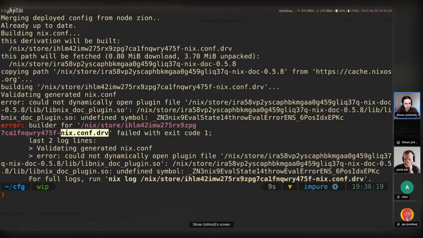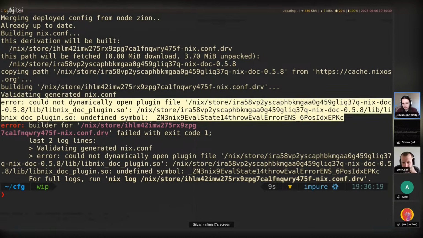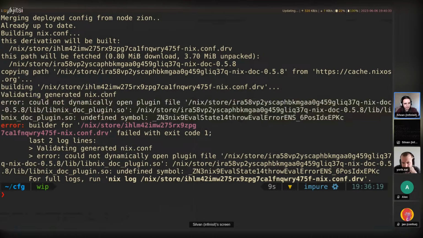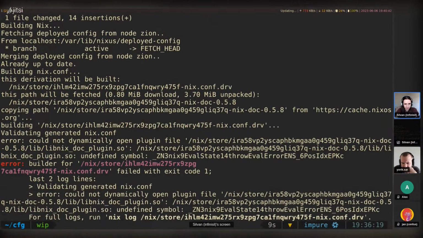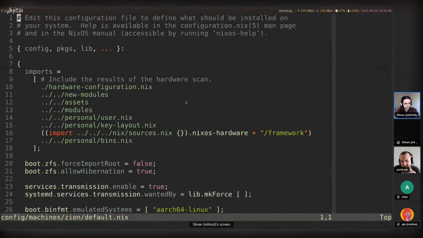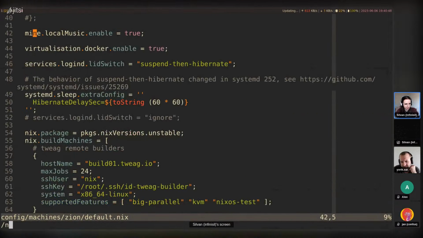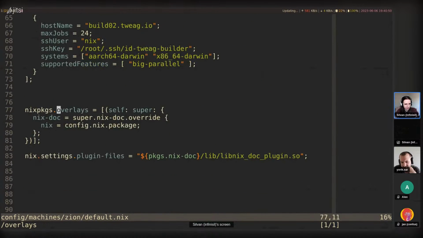Okay, so it built it successfully, but this still failed. That's not great. Wait, but it still copied something from the cache. It didn't build it. Oh, yeah, that's true. That's weird. Let's just verify this. Overlays. nix-doc, nix-doc. This looks pretty good to me.